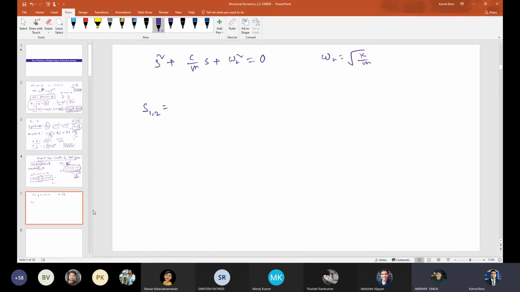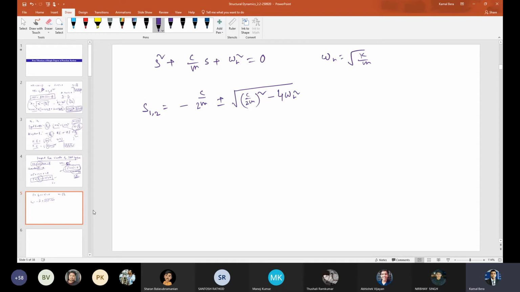Minus c by m plus minus under root of c by m whole square minus 4 omega n square, all divided by 2. I can write 2 and then just divide it by 4 omega n square. So 4 will get cancelled out.